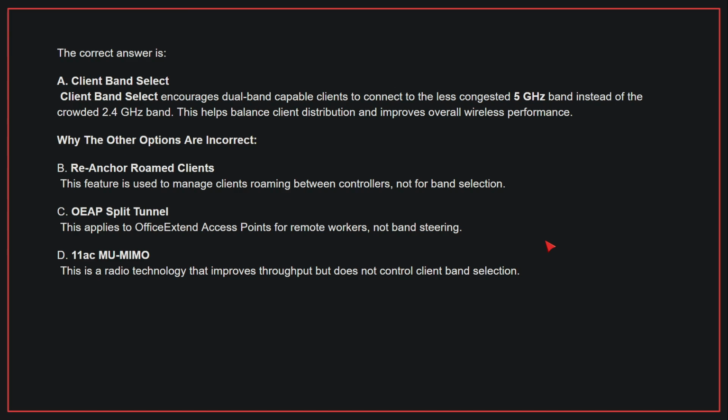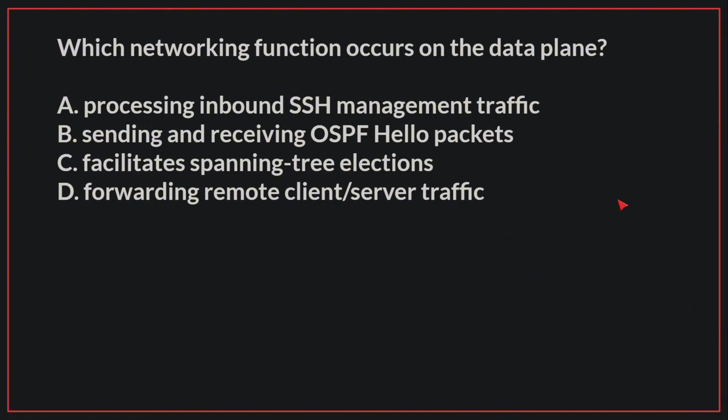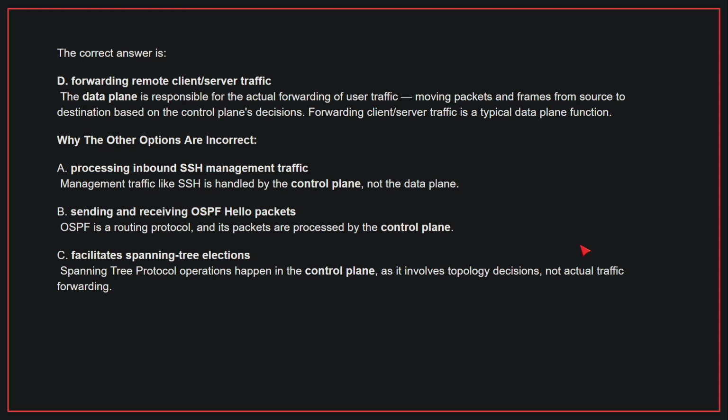Client Band Select. Which networking function occurs on the data plane? The correct answer is D. Forwarding remote client-server traffic. The data plane is responsible for the actual forwarding of user traffic, moving packets and frames from source to destination based on the control plane's decisions. Forwarding client-server traffic is a typical data plane function.